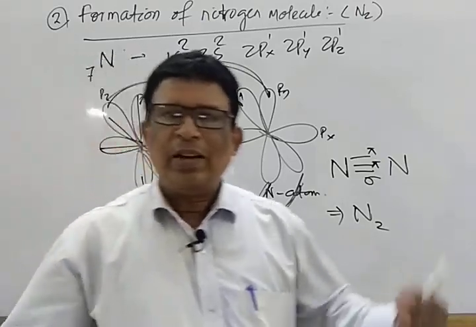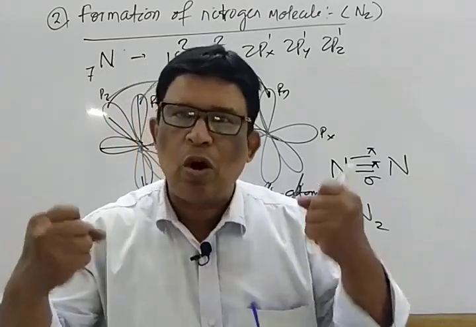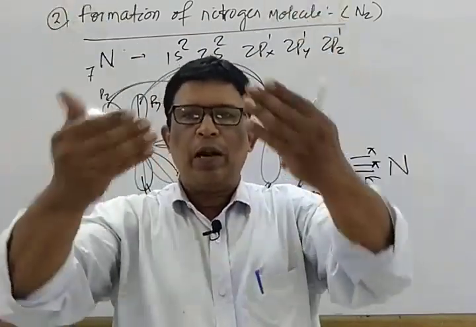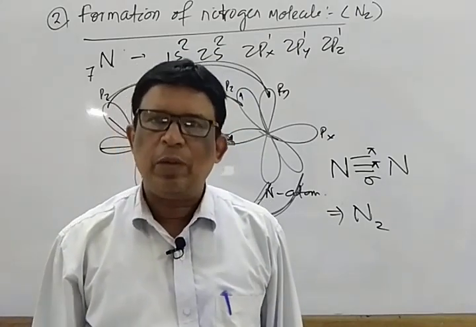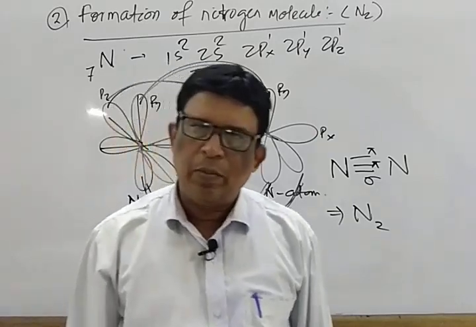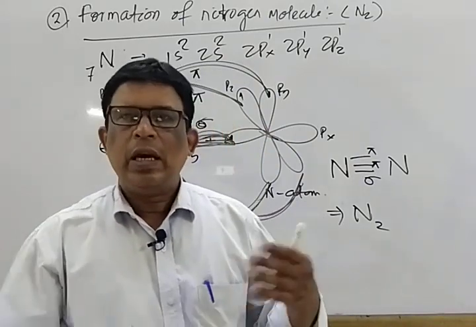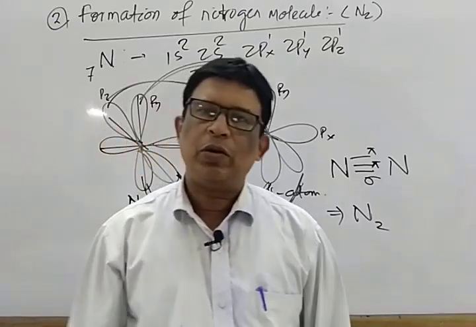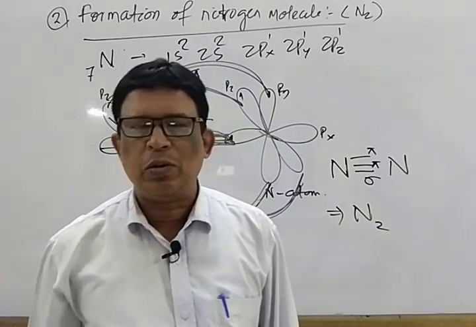That means head-on overlapping results in the formation of a greater extent of overlapping, a strong bond known as sigma bond. While sidewise overlapping, that means above and below the internuclear axis, perpendicular to the internuclear axis, results in the formation of pi bond. It is a little idea about sigma bond and pi bond, how they are formed, and the different ways of overlapping resulting in sigma bond and also pi bond.